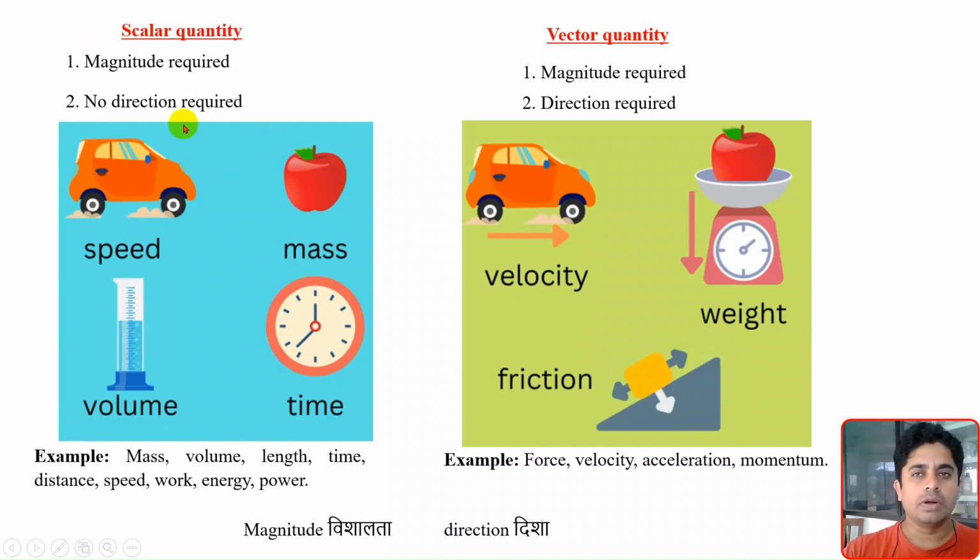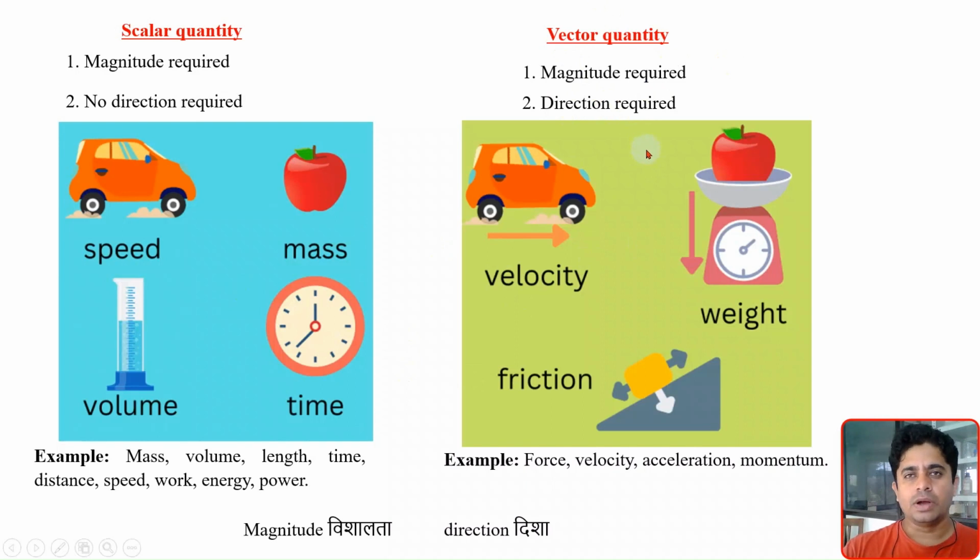Or a simple example of a scalar quantity: suppose someone asks you about your weight, what answer will we give? My weight is 50 kg or my weight is 40 kg. Will we answer like this: if I head towards west, my weight is 40 kg; if towards east, it is 42 kg; if towards north, it is 42.5 kg? Is it like that? No. We will answer only that my weight is 40 kg or 50 kg. It is not required to give information about direction.